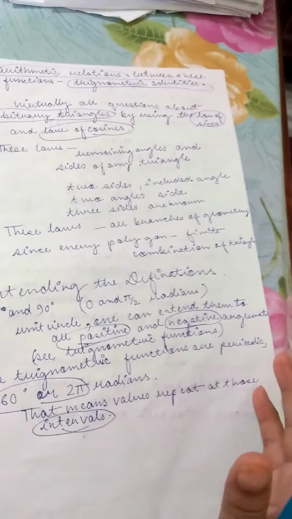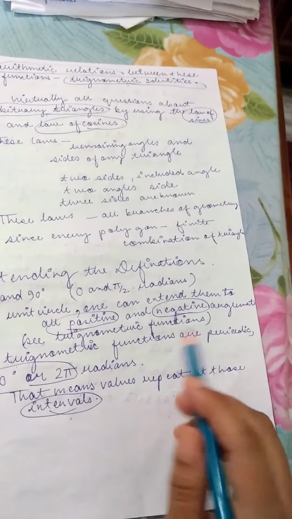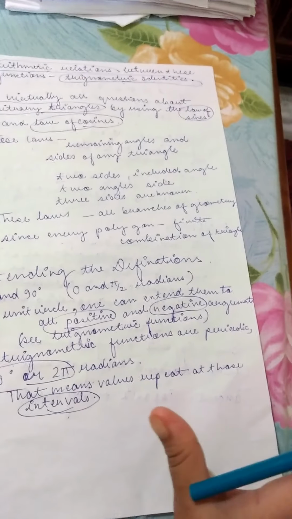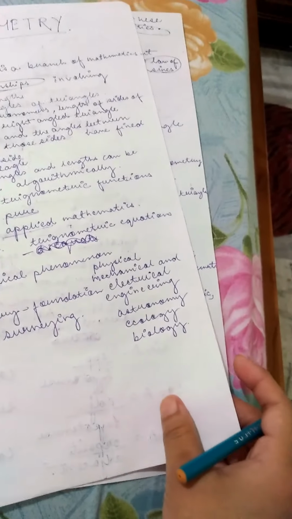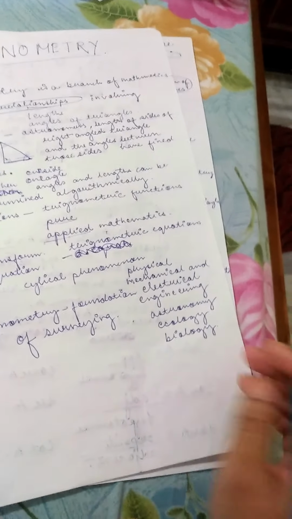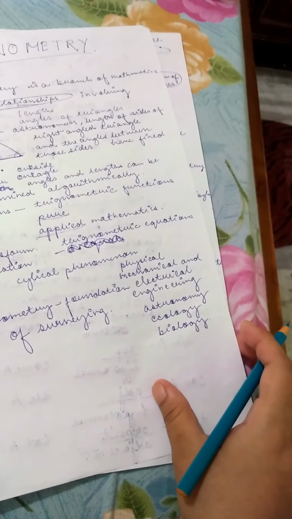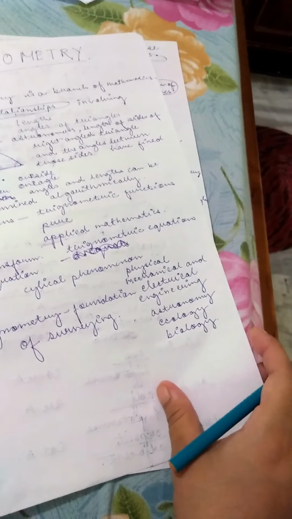There are arithmetic relations, which are called trigonometric identities. You just need to know mnemonics and trigonometric identities, and you just need to know what trigonometry is. Trigonometry is used in Fourier transforms, wave equations, and cyclical phenomena, which are used in physics, mechanical and electrical engineering, astronomy, ecology and biology. Trigonometry is the foundation of surveying.